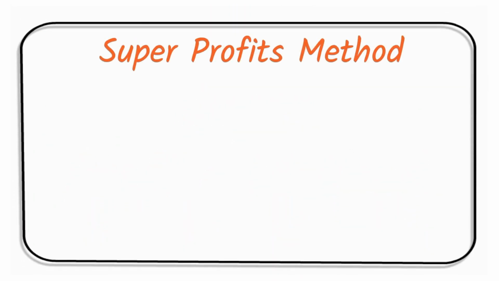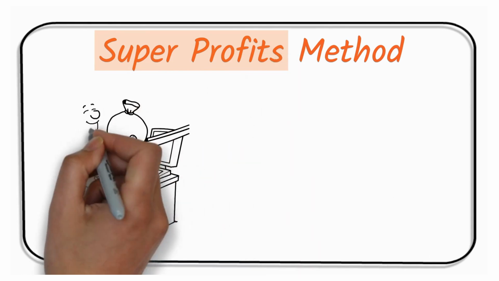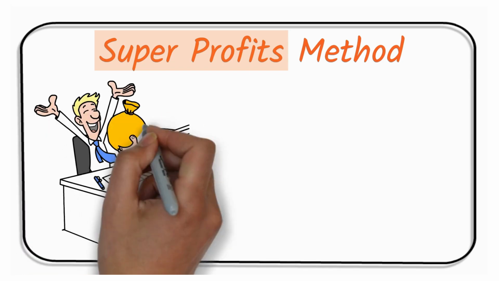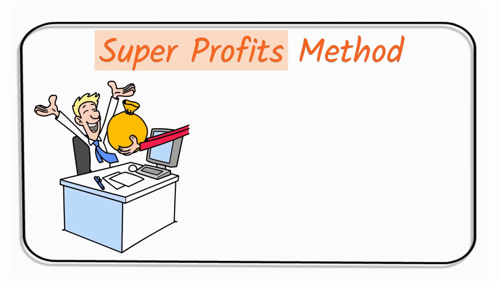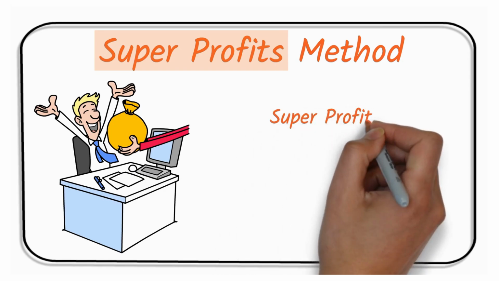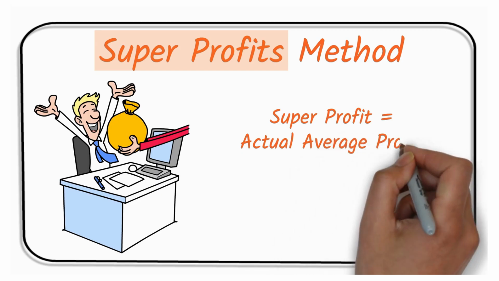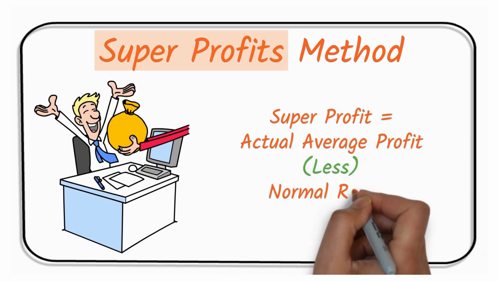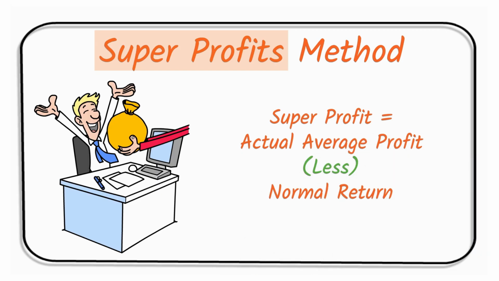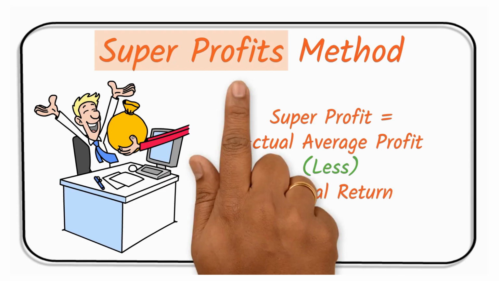The next method is the super profits. Under super profits, super profit is the concept that you get an extraordinary profit over the normal profit that you expect from your due course of business. This super profit is arrived at by getting the actual average profit and deducting the normal expected returns from the business.